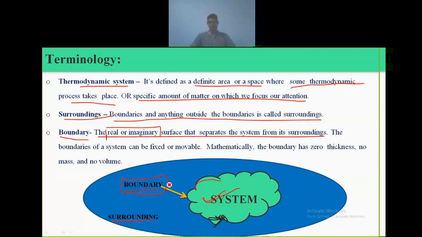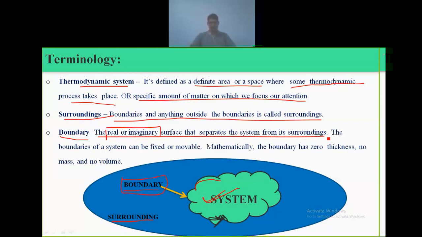These three terms are the most important, because every time we go for any thermal analysis, we first have to find out which particular part we are focusing on. If you want to find a problem in an IC engine, we have to focus on one particular system, like the cylinder piston arrangement, or the fuel tank, or the carburetor. That particular focused area is called the system.